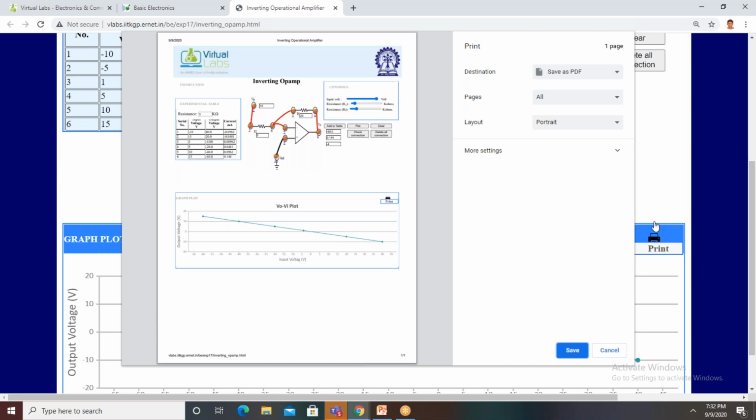Shall I continue, ma? Yes, sir. So inverting amplifier is over. Then we go for non-inverting.